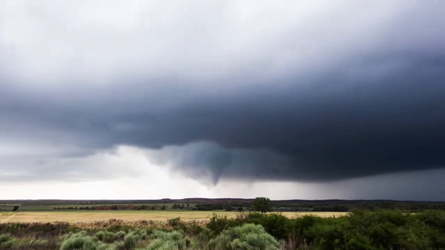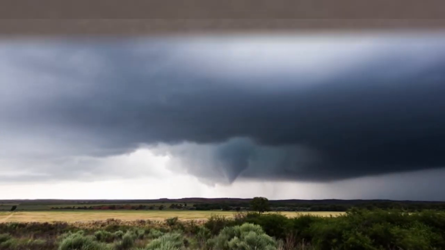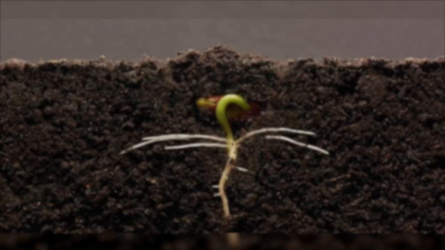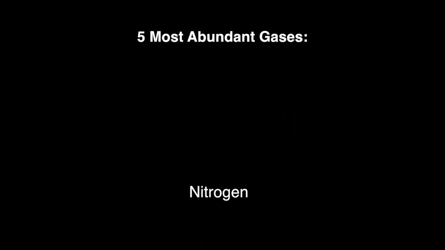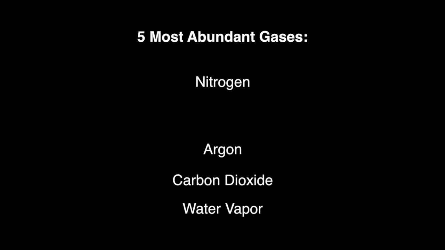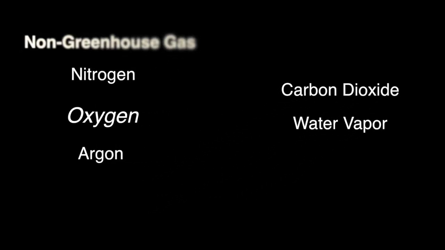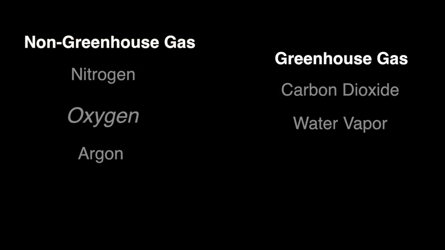Well, the Earth's atmosphere is a balanced sort of region complete with the necessary assortment of gases that support life as we know it. The 5 most abundant gases within Earth's atmosphere are nitrogen, argon, carbon dioxide, water vapor, and the most vital to our existence, oxygen. From there, we can classify each gas in our atmosphere into 2 groups, non-greenhouse and greenhouse. But first, we have to take a look at what makes a gas a greenhouse gas.